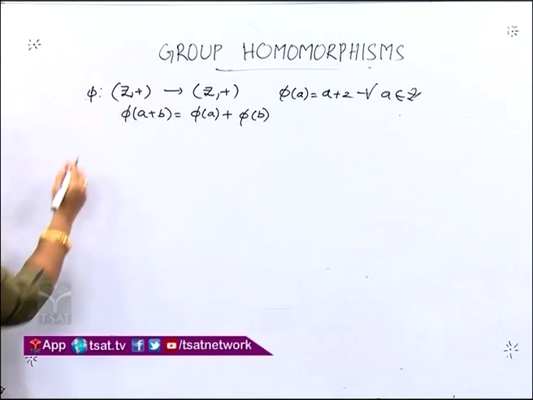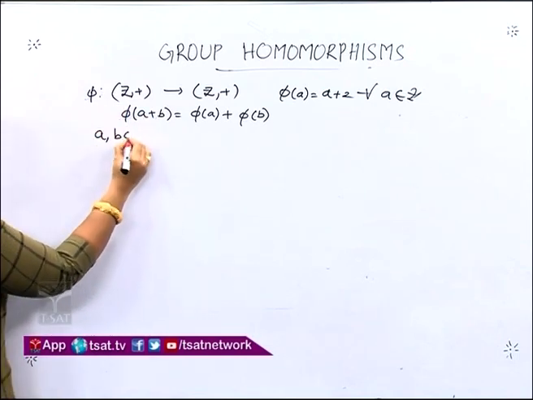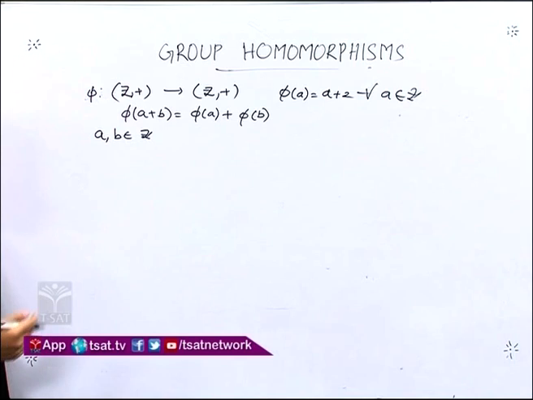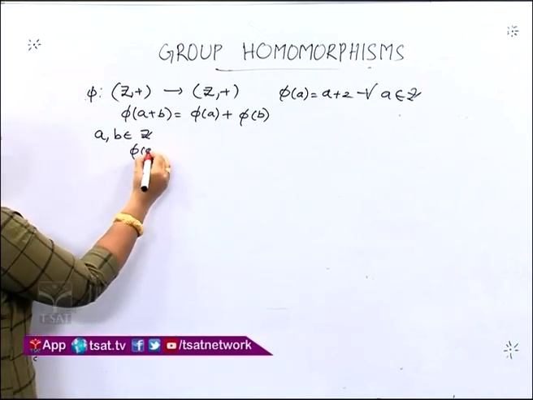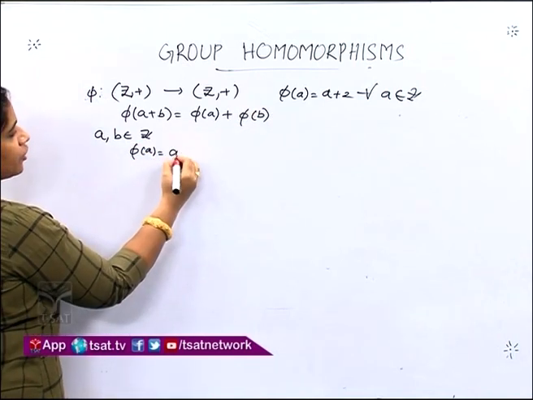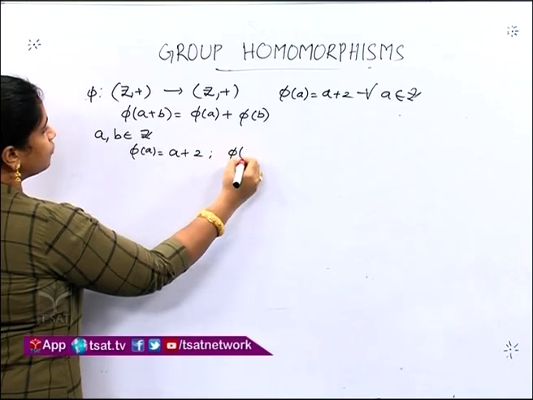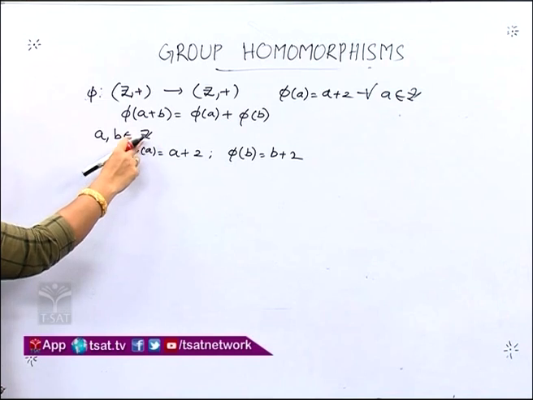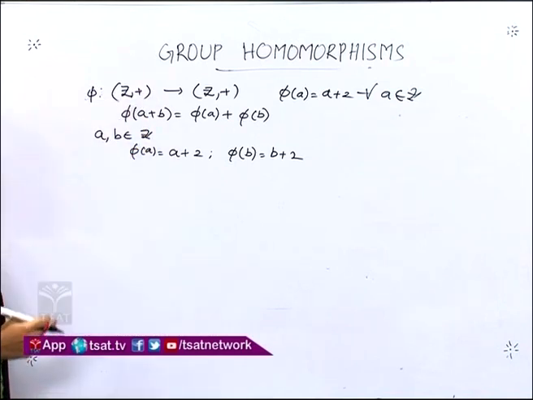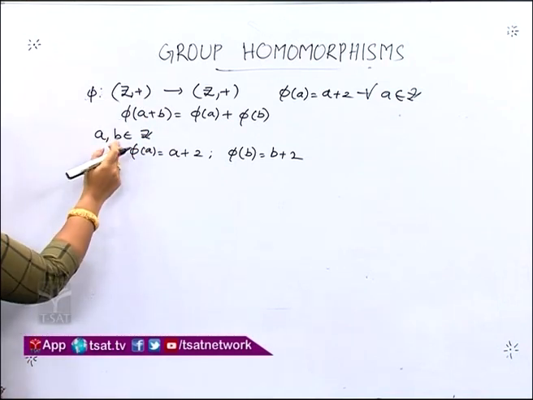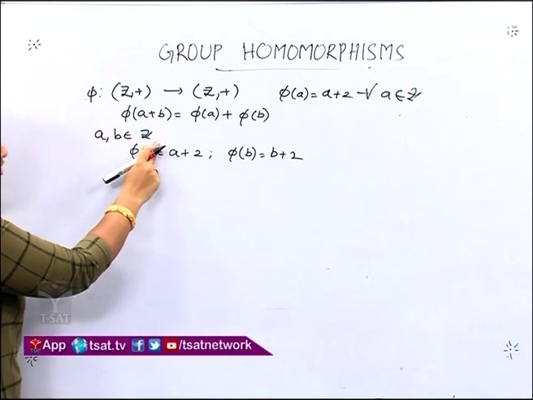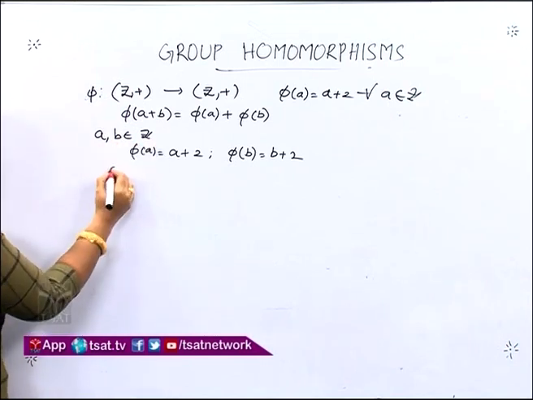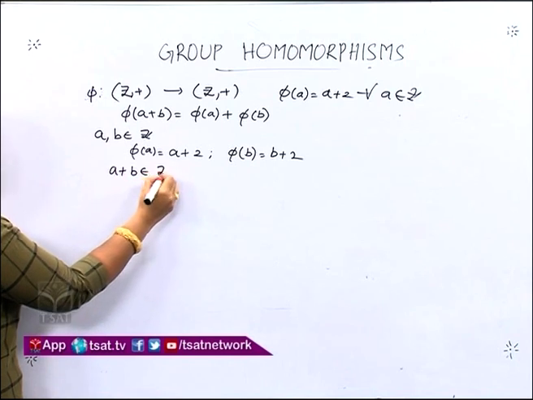We need two elements in Z. Let us select them. a, b belongs to Z. What is phi of a? From the definition of the mapping, phi of a is a plus 2. Phi of b is b plus 2. Now Z is a group under the operation addition. We had seen it in the example. So closure property is satisfied in the set of integers. So whenever a and b are in Z, a plus b will also be in Z.